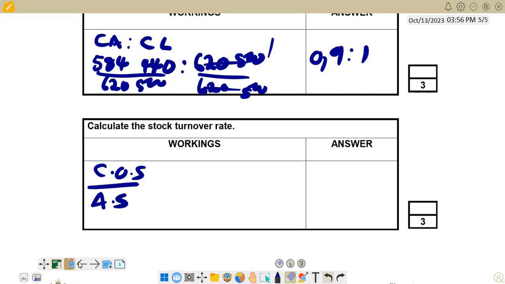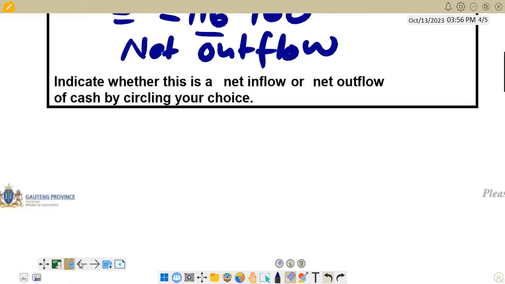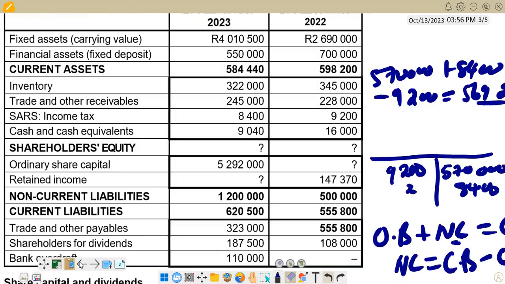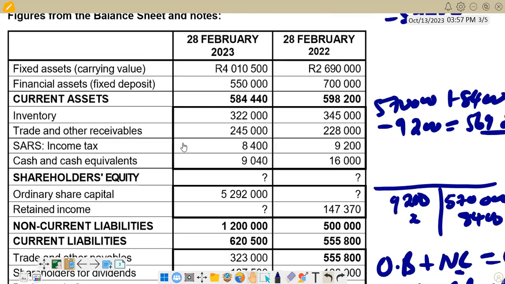So go to our question again and check the average stock. We are given here that the inventory is 322,000 at the end, and then at the beginning is 345,000. So you're going to add these two figures, total divided by 2 to get the average, and that becomes our denominator.